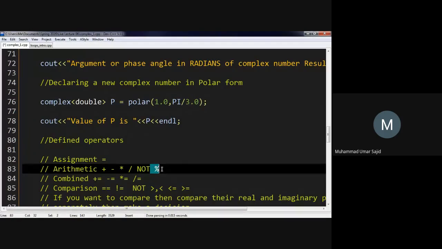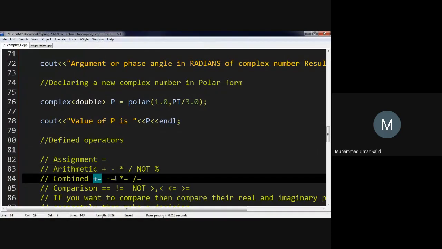I think in some lecture I probably forgot to answer that question, but the remainder operator can be used easily with negative numbers. The only restriction is that you cannot use it with fractional numbers which contain digits after the decimal point. Combined assignment operators, which are compound assignments, let you add numbers and update them, or subtract a number and update the value. It's easily used with complex numbers, depending on whether you're adding complex numbers or subtracting real numbers. You can easily do that.